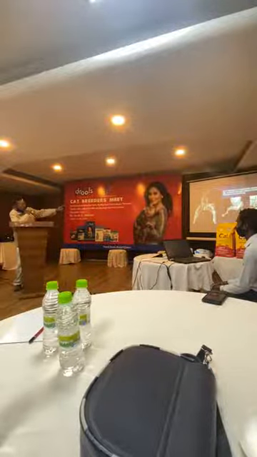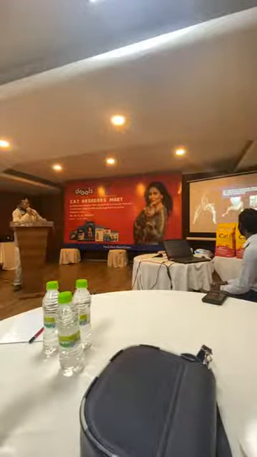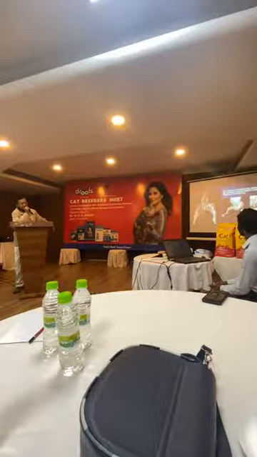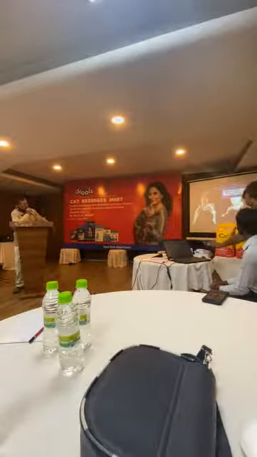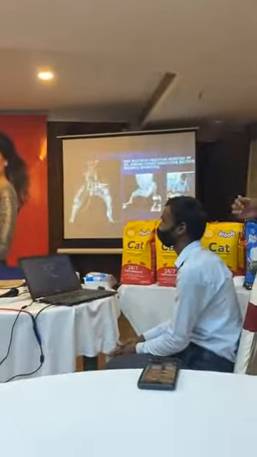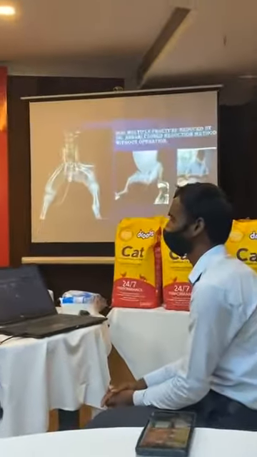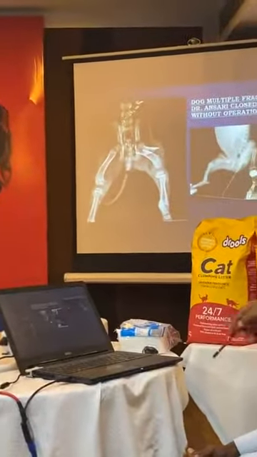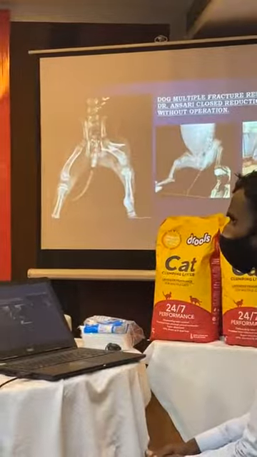Another, both the hip bones have been fractured. Everything, 1, 2, 3, 4, 5 fractures are there. It is very, very difficult to reduce this fracture by the open method. Open method means by doing operation.